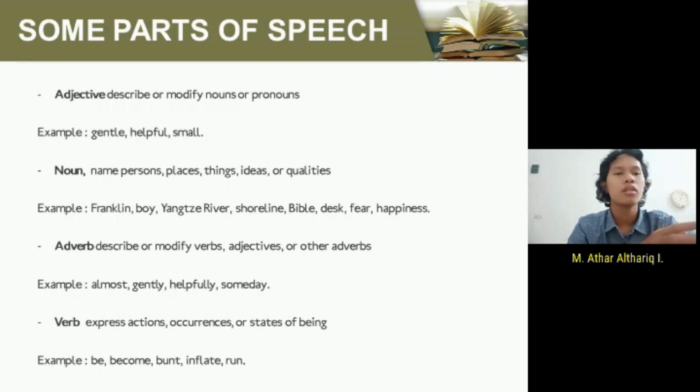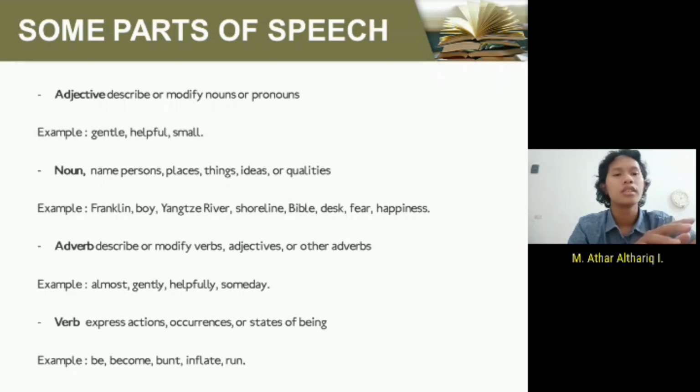Some sentences contain multiple adjectives. Noun is a part of speech that names an idea, place, thing, person, action, or quality. The examples are Franklin, boy, Yangtze River, shoreline, Bible, death, fear, and happiness. All nouns can be classified into two groups, common or proper. Common nouns are more generalized by comparison, and they can be further divided into abstract, collective, compound, countable concrete, uncountable concrete, and verbal. Proper nouns refer to the individual name of a person, place, or thing. SpongeBob, Kawasaki, and Ninja are some examples of proper nouns.